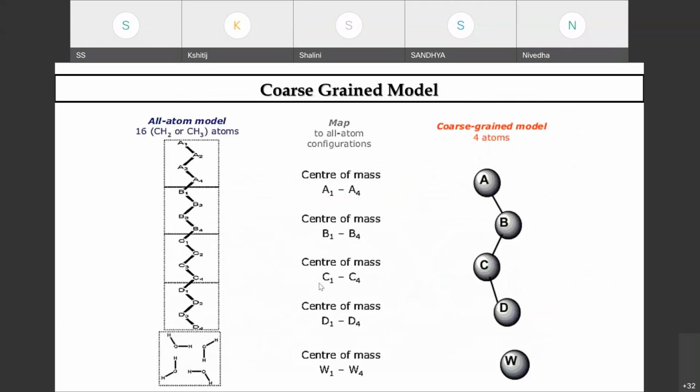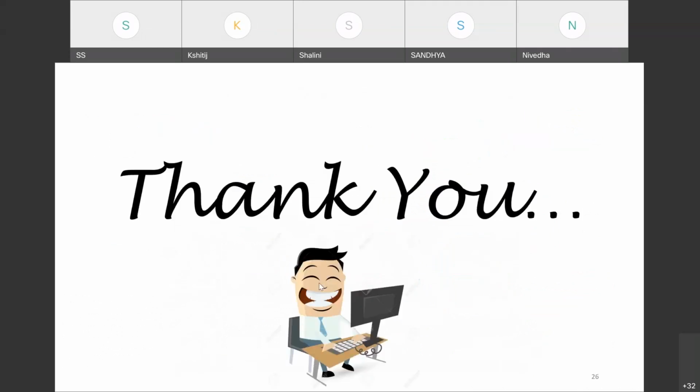Supposedly we want to calculate the total mass of a few atoms, you can always study that also.